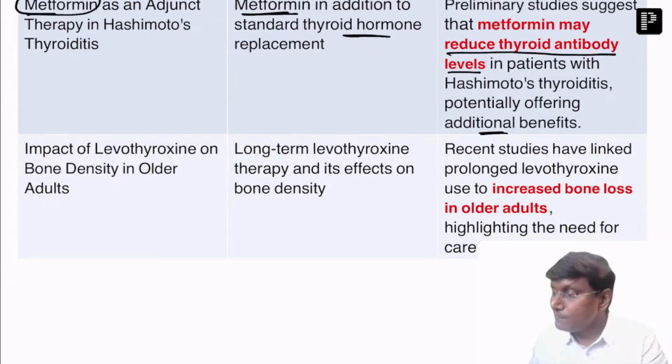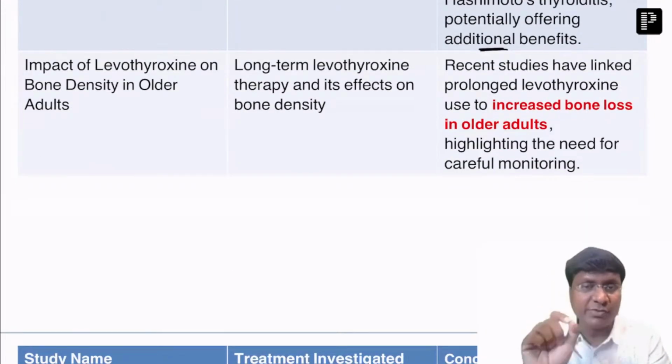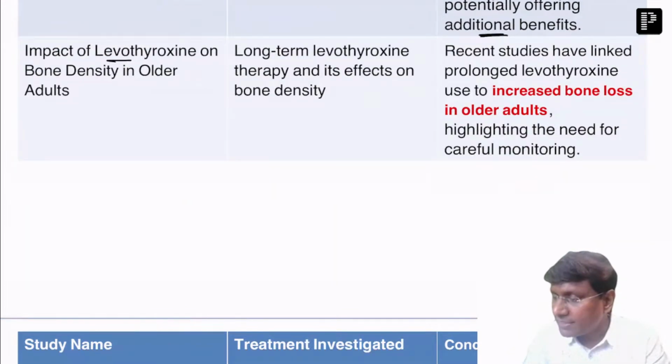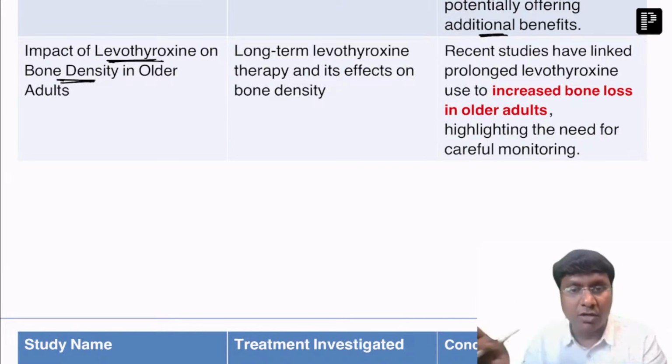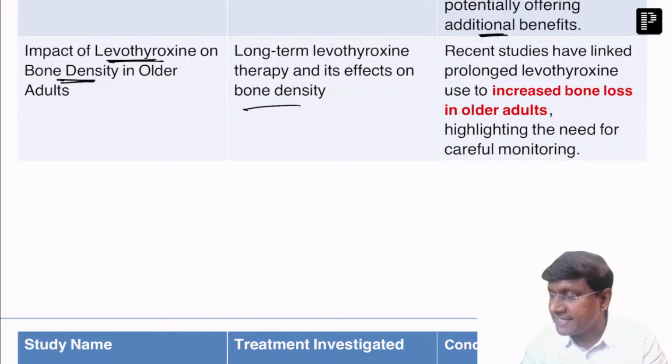Okay. Next, an important study was done to check the impact of levothyroxine on bone density in older adults. The older adults were given long-term levothyroxine and at the same time their bone density was assessed.